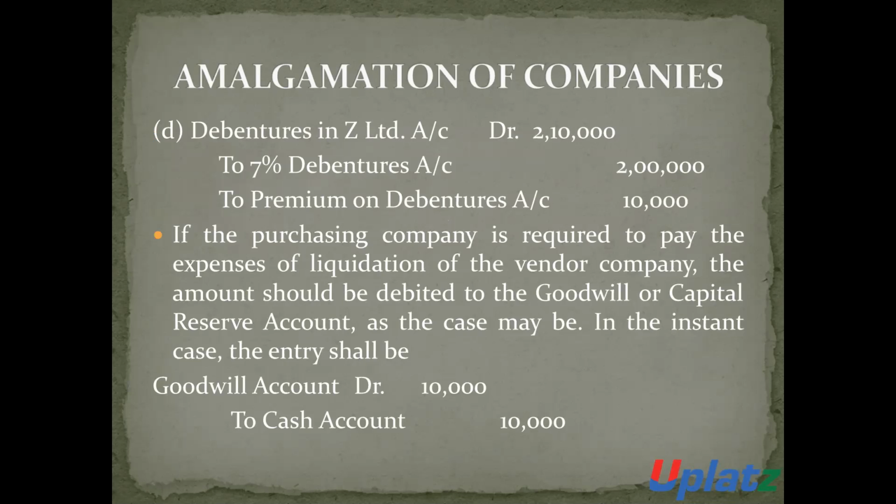If the purchasing company is required to pay the liquidation expenses of the vendor company, then the amount should be debited to the goodwill account or to the capital reserve account, as the case may be. Then the entry will be goodwill account debit to cash account 10,000.